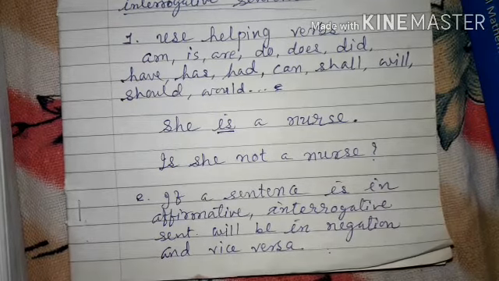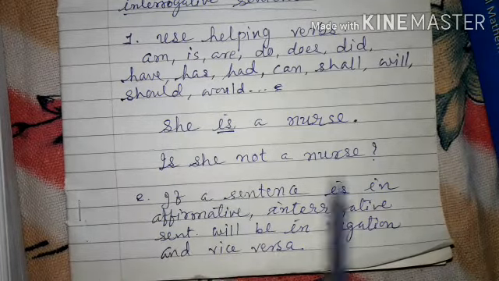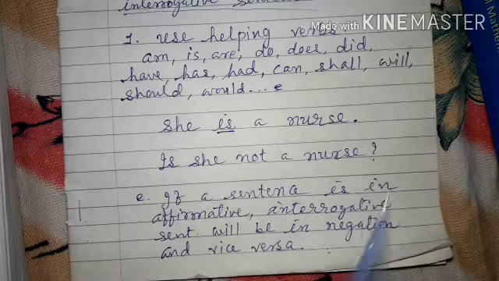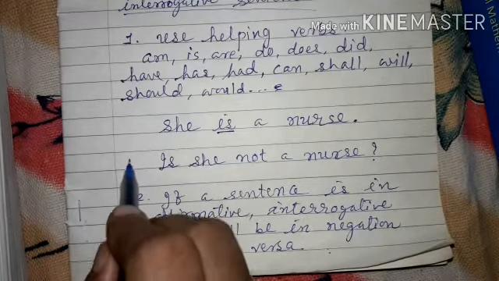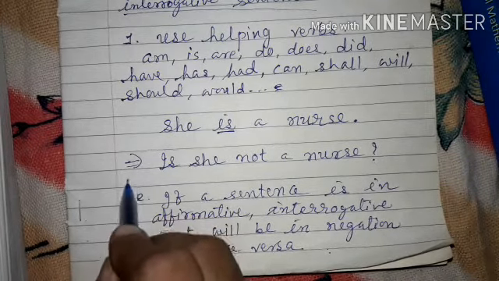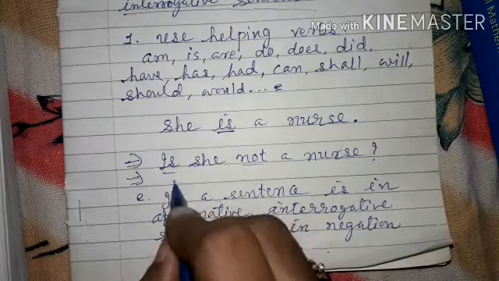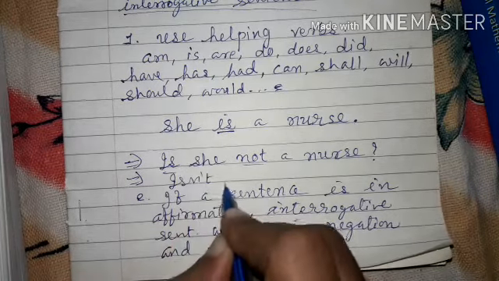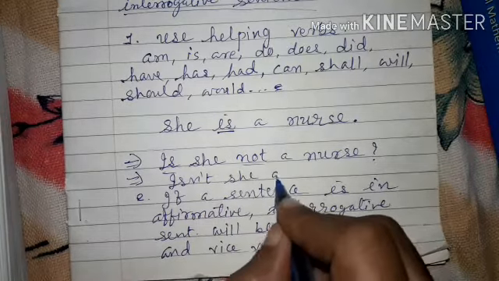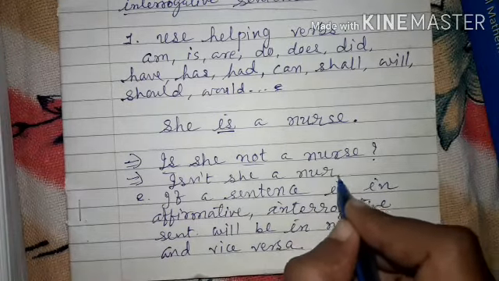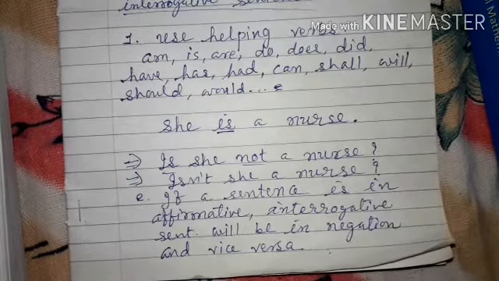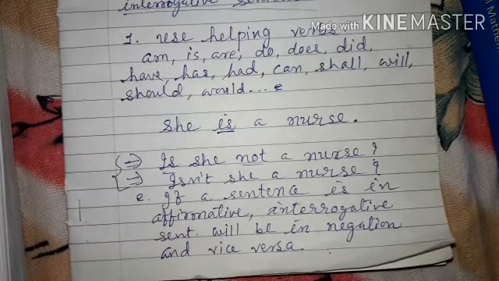Then at the end, we have discussed before that we have to add the question mark. Okay, so this is the answer. Or you can write it this way by using the short form of is not. So, isn't she a nurse? Isn't she a nurse? Right? Both these statements are correct.